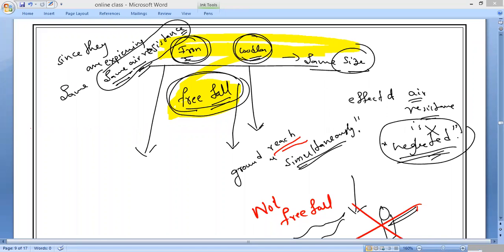the effect of air resistance can be neglected.